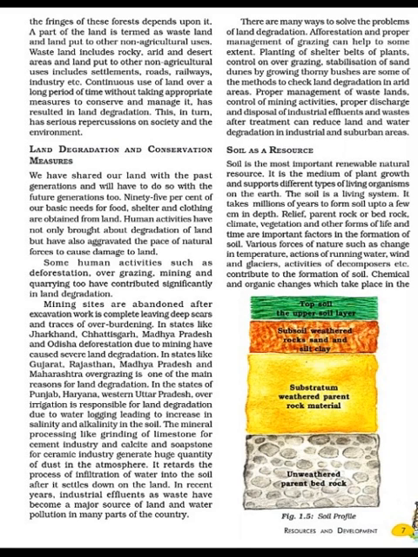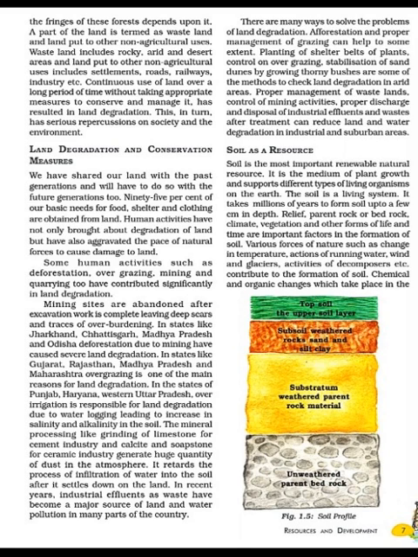The next cause which we have to discuss is over irrigation, students. In the states of Punjab, Haryana, Western Uttar Pradesh, over irrigation is responsible for land degradation due to waterlogging, which leads to an increase in salinity and alkalinity in the soil. Salinity means the salt content in the soil increases.